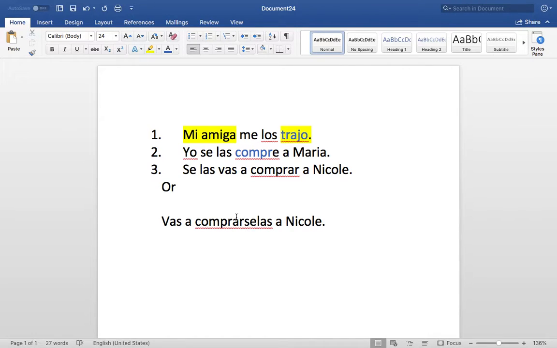Comprársela. So you're going to attach those pronouns to the verb, okay? Vas a comprársela or se la vas a comprar is exactly the same thing. But you can only do this when there are two verbs in the sentence, okay? Otherwise you have to put all those pronouns in front of the verb, okay?